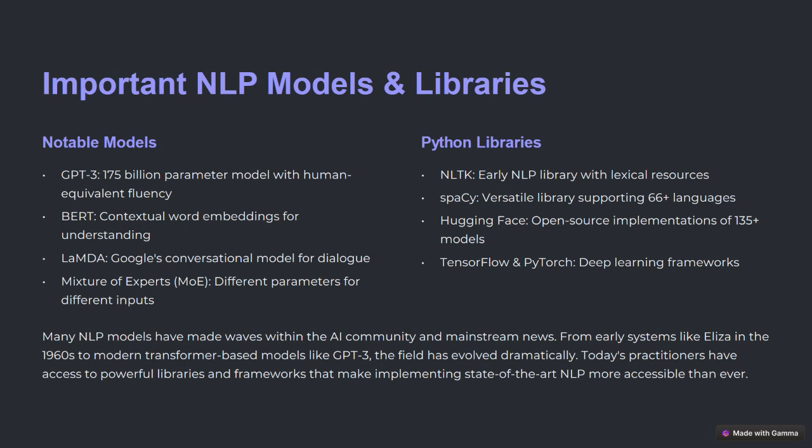We have spaCy, we have Hugging Face, and these are all machine learning libraries, while the last ones, TensorFlow and PyTorch, are deep learning frameworks for NLP. These are some of the notable models and Python libraries used in NLP, and we will also use them in our practical work.